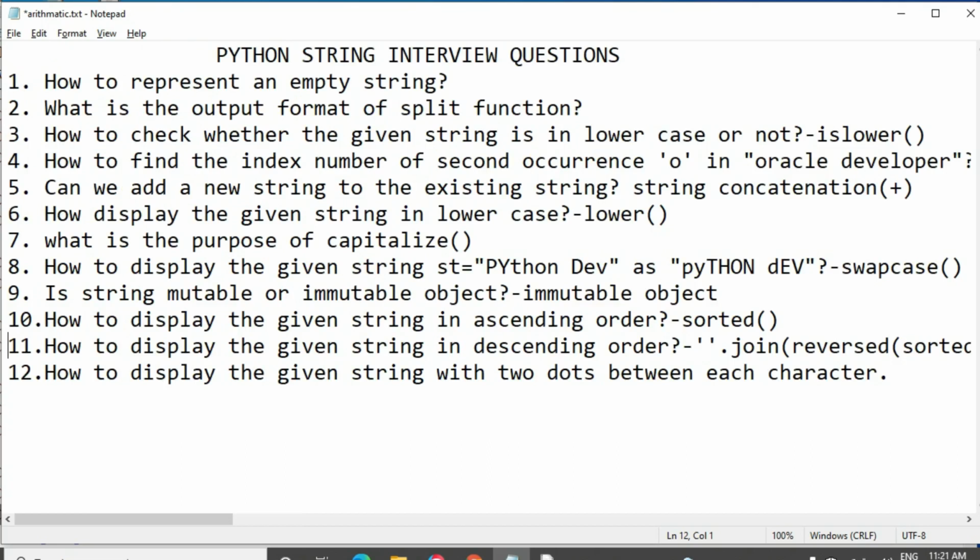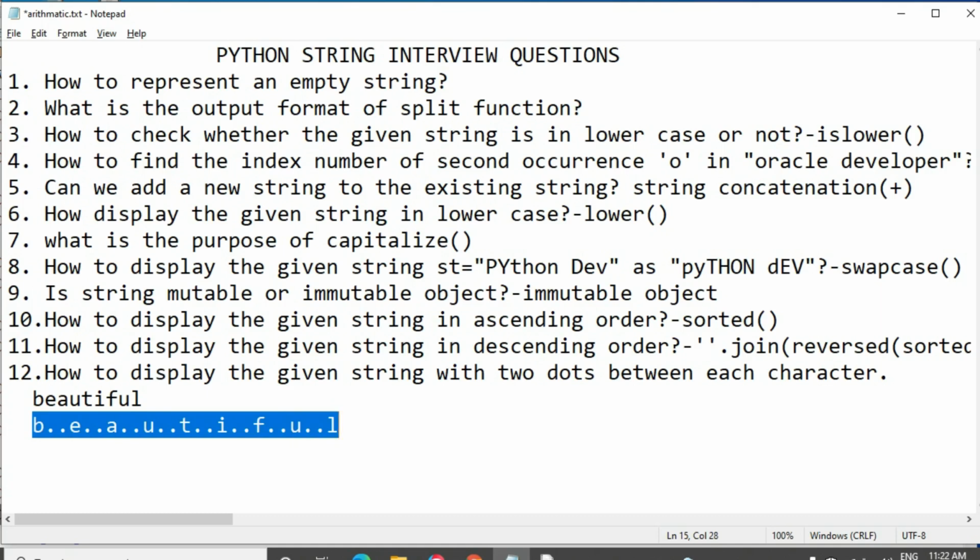Then the next one is how to display the given string with two dots between each character. That means if the string is beautiful, but the user wants to display the string in E, A, U, T, I, F, U, L. The user wants to display the string in this format.